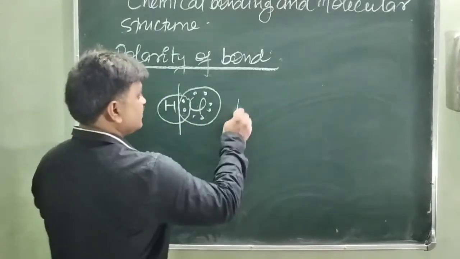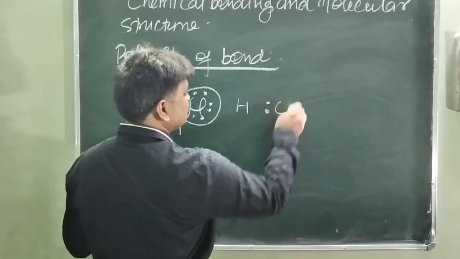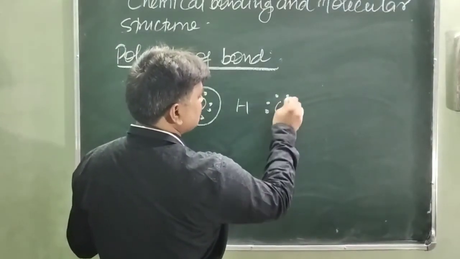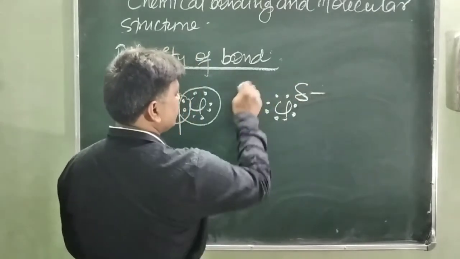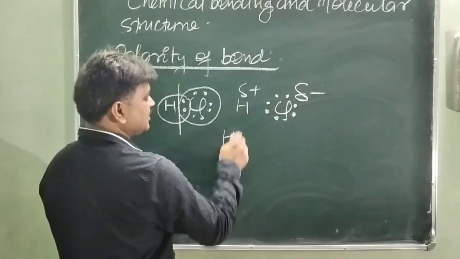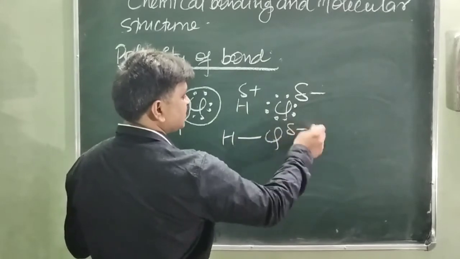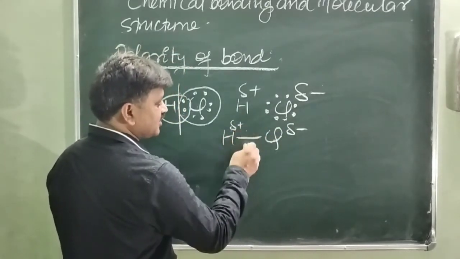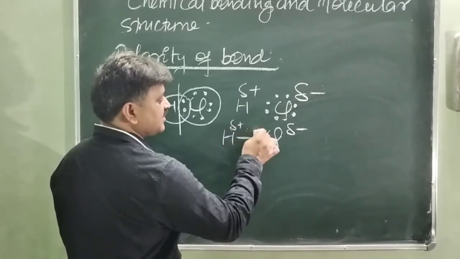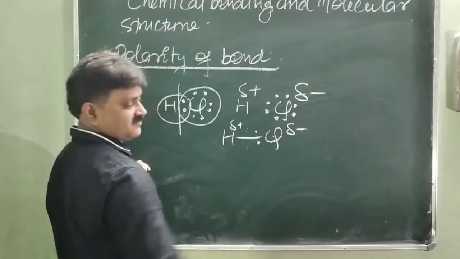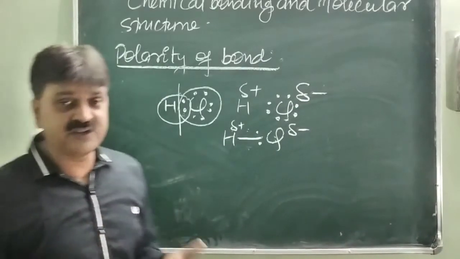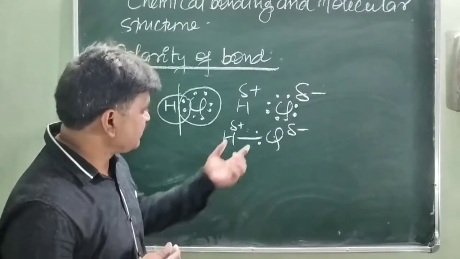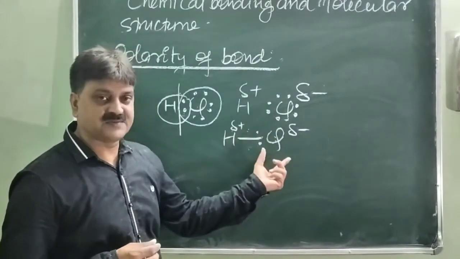In this way, the hydrogen's shared electron always moves toward chlorine, which has the greater electron-attracting tendency, giving chlorine a partial negative and hydrogen a partial positive charge. So HCl is represented in this way: partial negative and partial positive. Why? Because the shared electron is not in the intermediate position. The shared electron is attracted toward the chlorine atom because chlorine is more electronegative than hydrogen. So polarity develops in this case, with positive and negative charge.